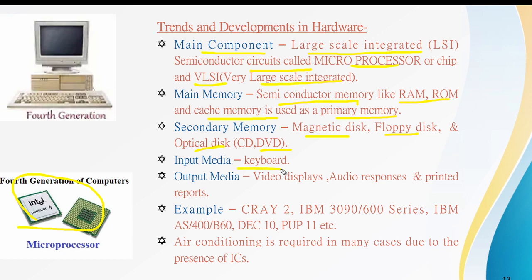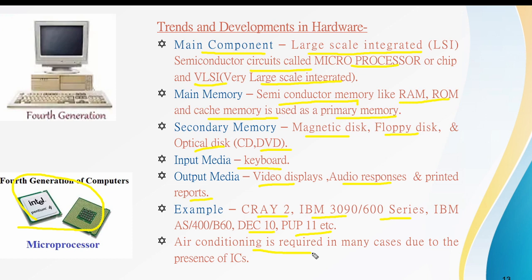Input media is the keyboard, and output media is the video displays, audio responses, and printed reports. The examples belonging to the fourth generation computers are Cray 2, IBM 3090, IBM 600 series, IBM AS/400, DEC 10, PDP 11, etc.